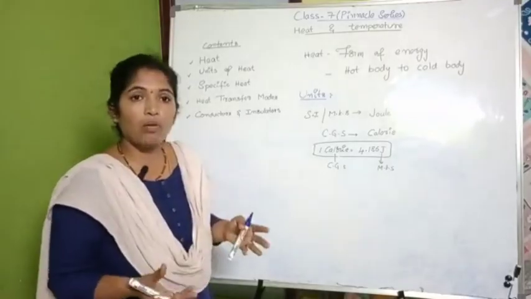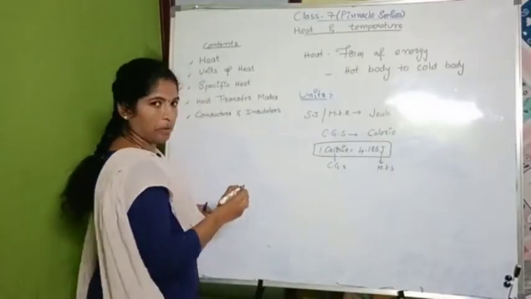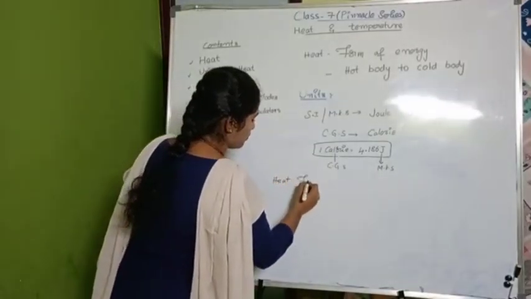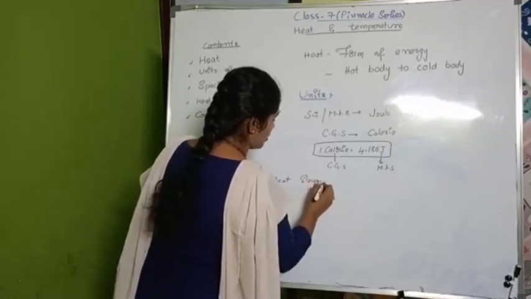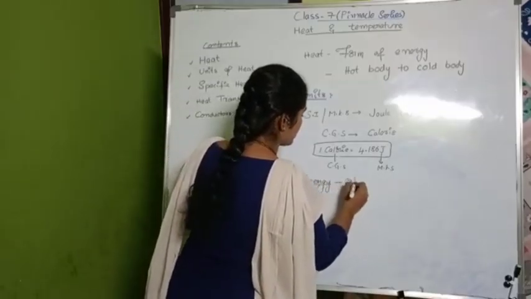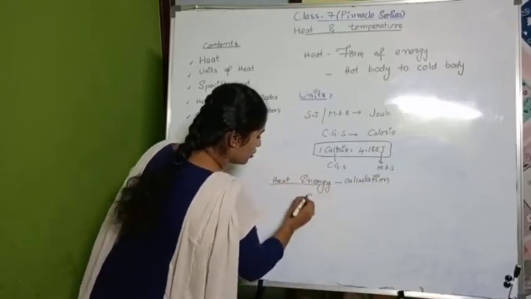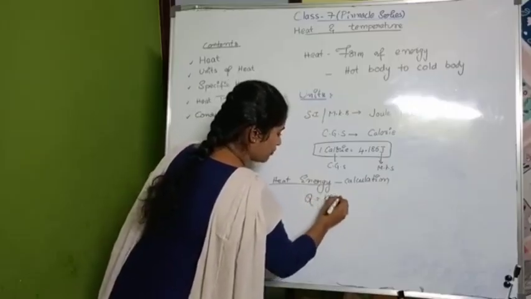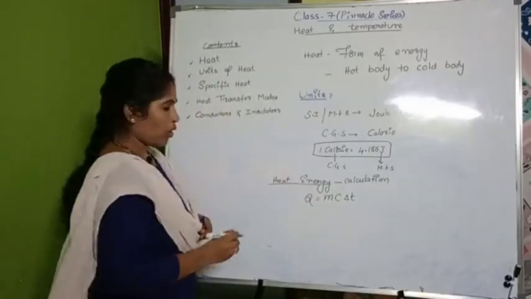Now, how can I calculate the heat energy? To calculate heat energy, we have a formula: Q is equal to M into C into delta T. What is Q?